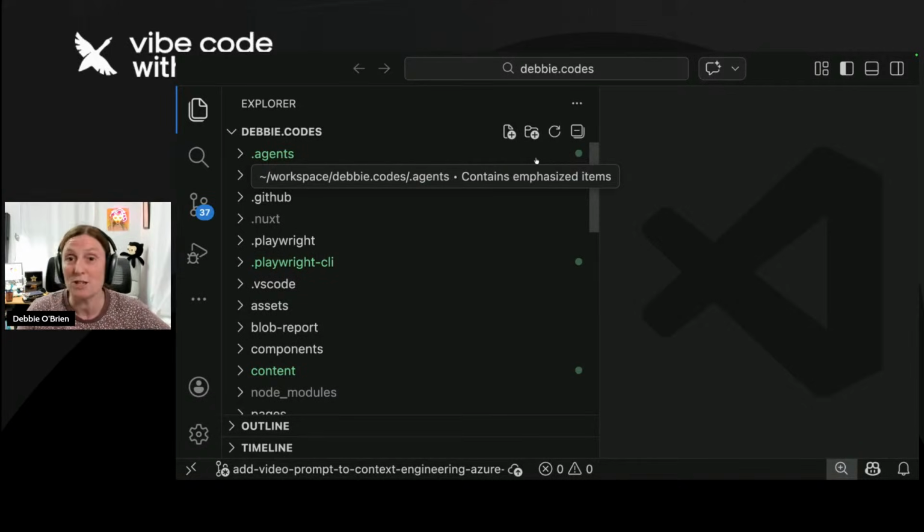Goose is a new automation tool. It's not an automation tool. No, it's a coding agent, right? Similar to Claude Code and other types of coding agents that are out there.